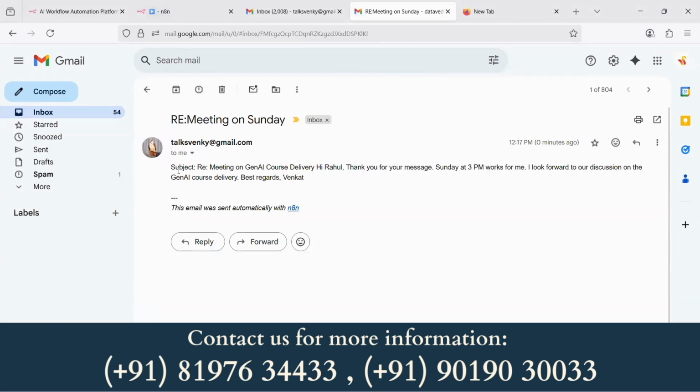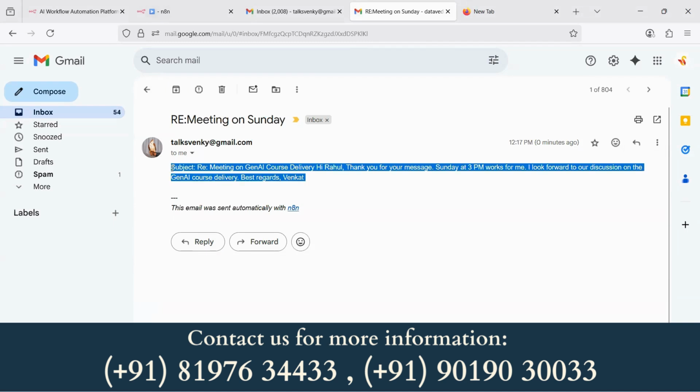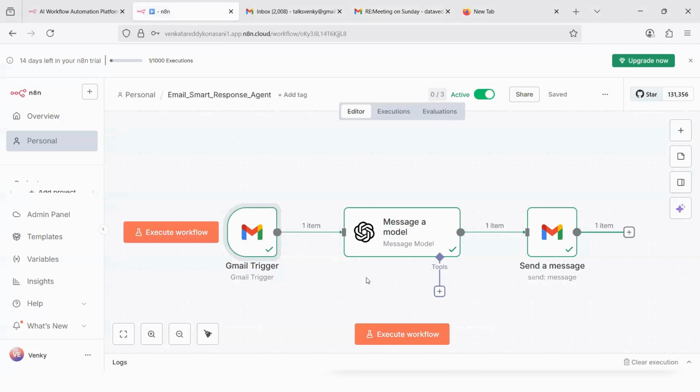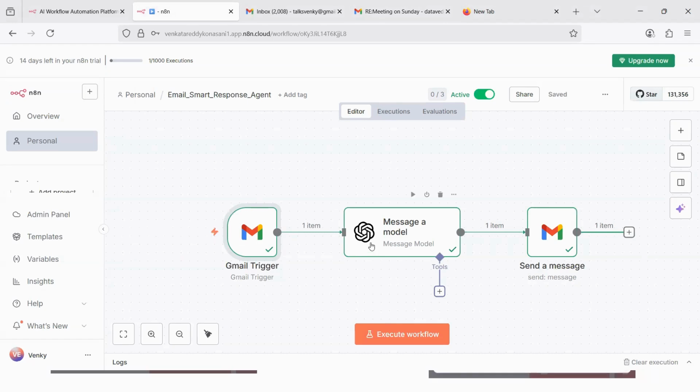As of now, I haven't connected my calendar to this. Later on, we are going to see how you connect your calendar to this, and then the N8N agent, we will give it the ability to read our calendar and understand whether I'm free at that time or not. If I'm free, then it will try to reply accordingly and book the calendar as well. That is going to come later on. As of now, we have created a simple N8N agent which will take the input and give us the output simply by reading this particular input.